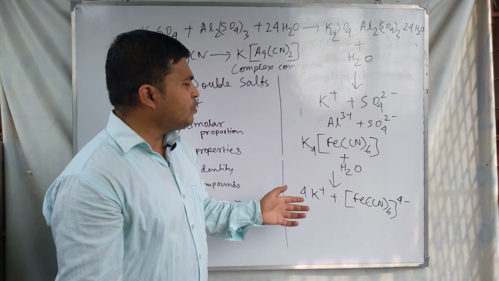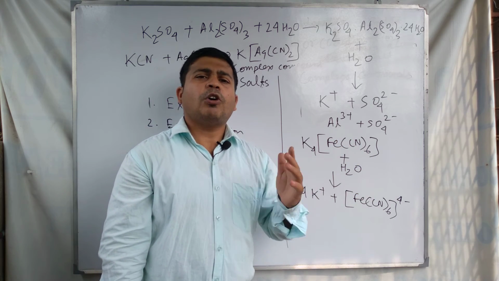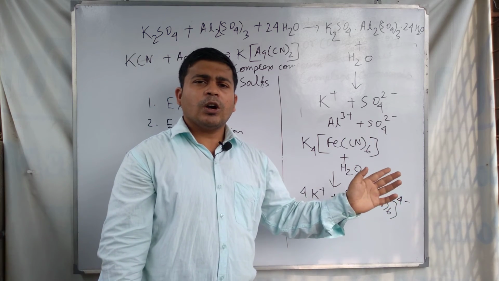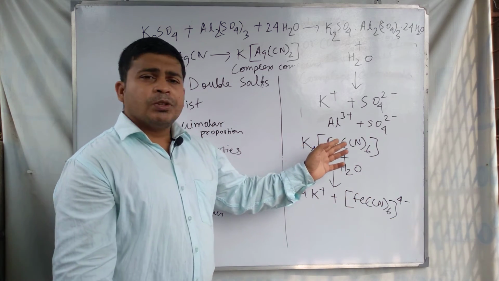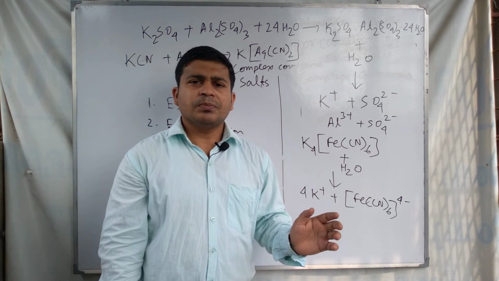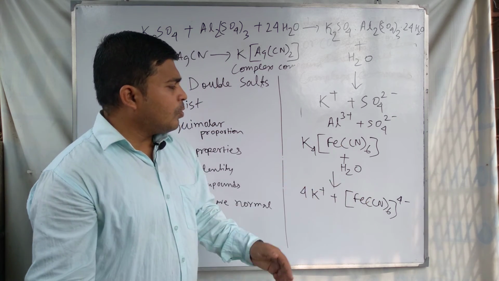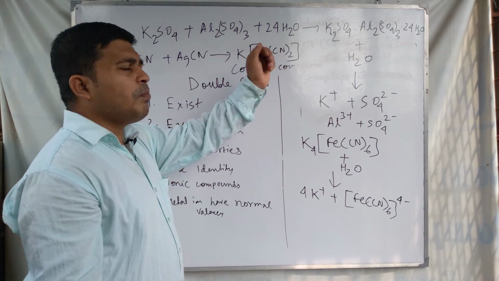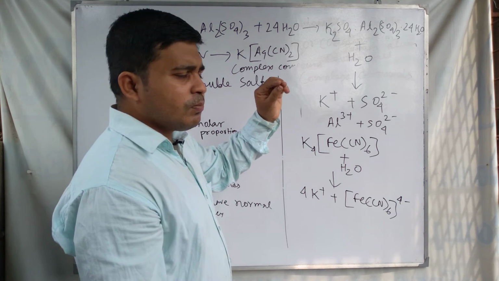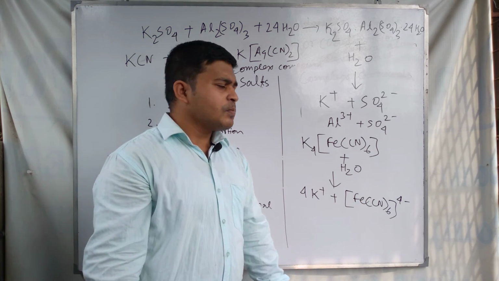Coordinate bonding must be present in complex compounds, and ionic bonding may also be present. So this is about the bonding in complex salt and double salt. Complex salt has coordinate bonding, and ionic bonding may be present, and double salt has only ionic bonding.